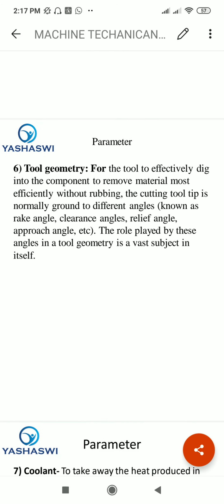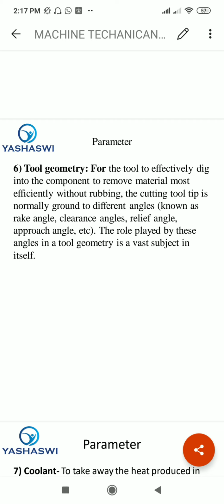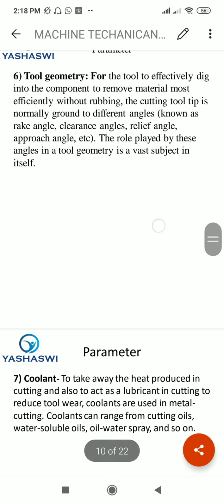In tool geometry, the tool must dig into the component to remove material most efficiently without rubbing. The cutting tool's tip is normally ground to different angles known as rake angle, clearance angle, relief angle, approach angle. These are all the tool geometry angles used in tooling systems. The role played by these angles in tool geometry is a vast subject in itself.